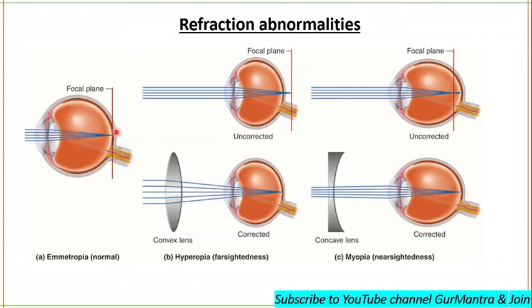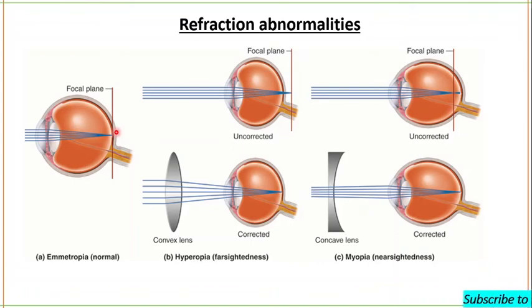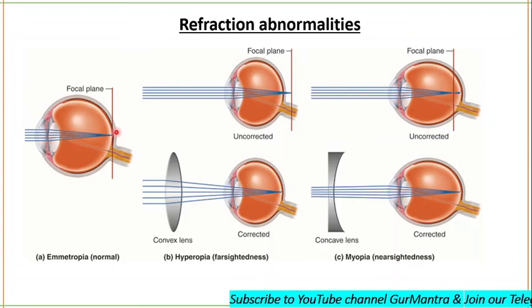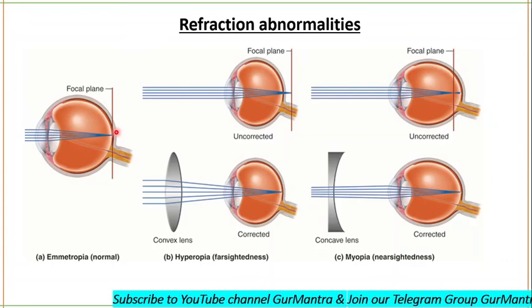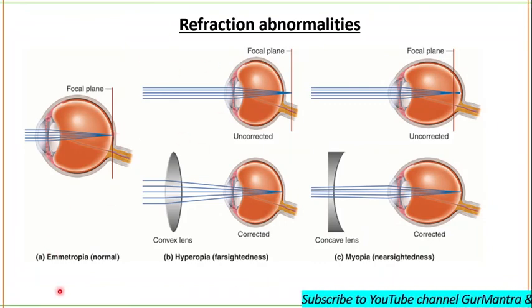Remember this thing. You should have asked me why, if you are saying that the image formed on the retina is inverted, then why do we see the exact image? We do not see an inverted image because our brain is trained to consider an inverted image as the normal. Let's talk about refraction abnormalities first now.